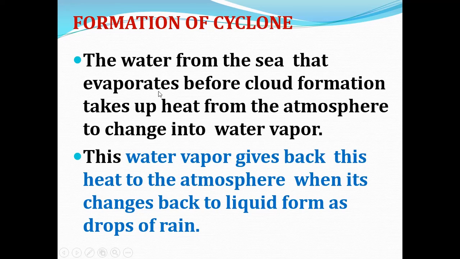So first, the water from the sea evaporates and takes up heat from the atmosphere and is converted into water vapor. Again, when this water vapor changes into liquid, it gives back that amount of heat to the atmosphere.